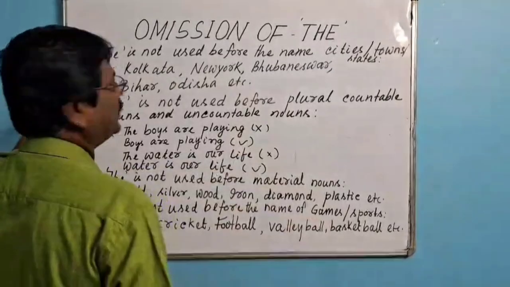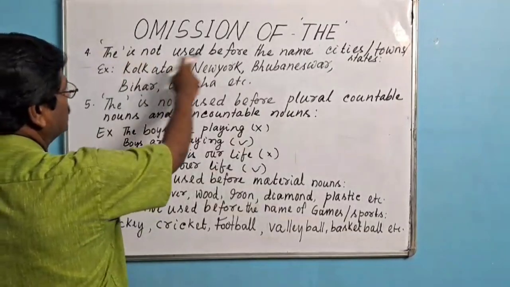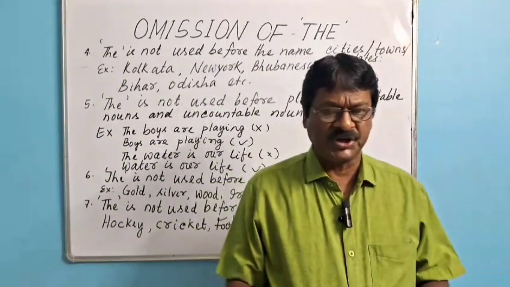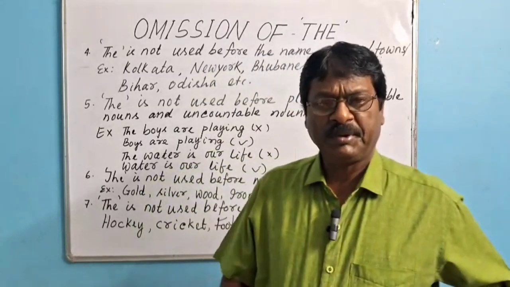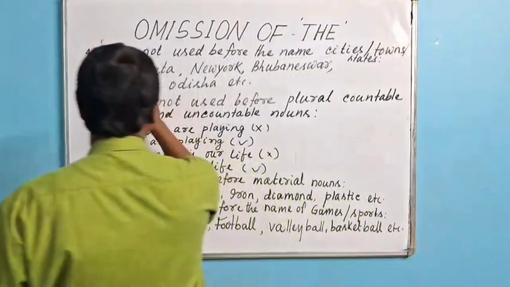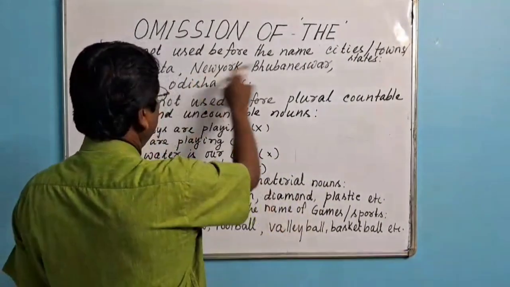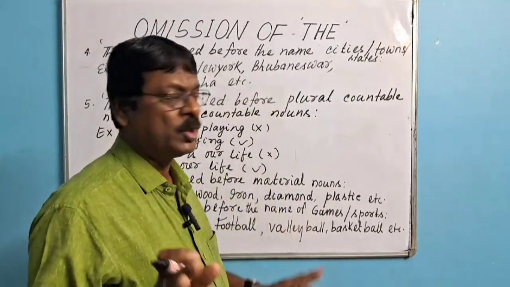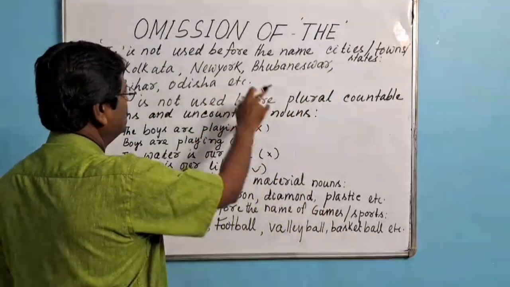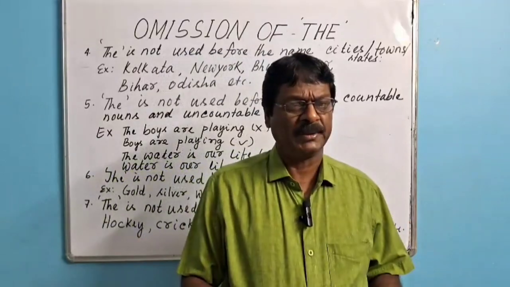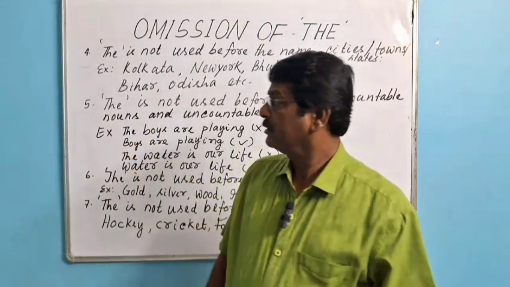Now we shall discuss point number 4. "The" is not used before the names of cities, towns, states, etc. You have to remember. For example, Kolkata. We cannot say "the Kolkata." New York. We can't say "the New York." Bhubaneswar, Bihar, Odisha. We can't use "the" before them. If you use "the" before them, the sentence will be a wrong one.